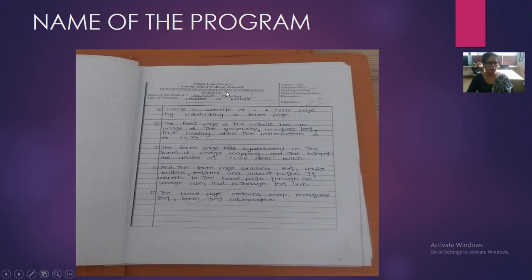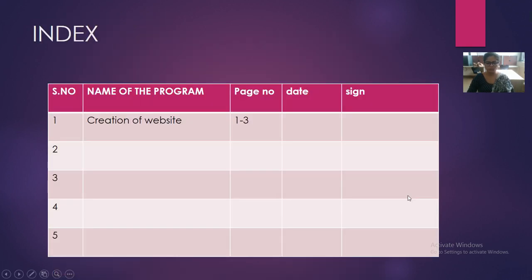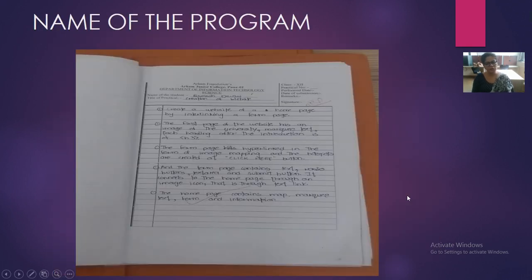You just have to write the name of the college, the department, that is information technology, the name of the student, the title of the practical, and here you can give class and roll number and the signature where I will sign. It is up to you. It is very good if you write the practical on this type of sheet, because it is very easy. You can design this page at home, but if you are unable to, you can write the description of the program on a simple page.